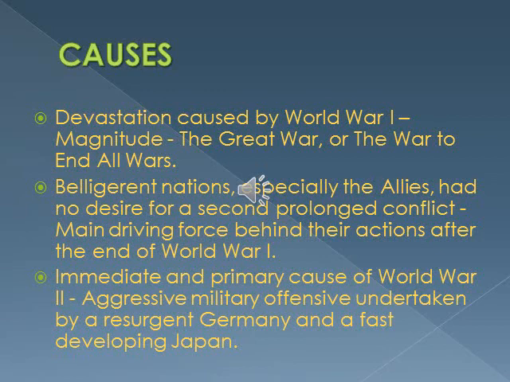The belligerent nations, meaning the countries which were involved directly in the war, especially the Allies, had no desire for a second prolonged conflict. Desire means wish. Already they were the worst affected. So these countries had no wish for a second prolonged war, and this was the main driving force behind their actions after the end of World War I.